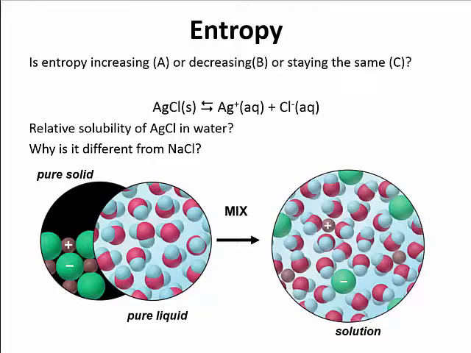Well, one difference is because it's insoluble, we're going to be having it listed as an equilibrium, where not all of it's going to want to go into the aqueous phase. More of it's going to want to stay together as a solid. Okay? The interactions in the solid are going to be different because we have AgCl in one and NaCl in the other. So the attractive forces in the solid are going to help determine whether it's going to want to dissolve or not as well. So there's other factors that come into play. Not everything is going to be predictable simply by entropy.